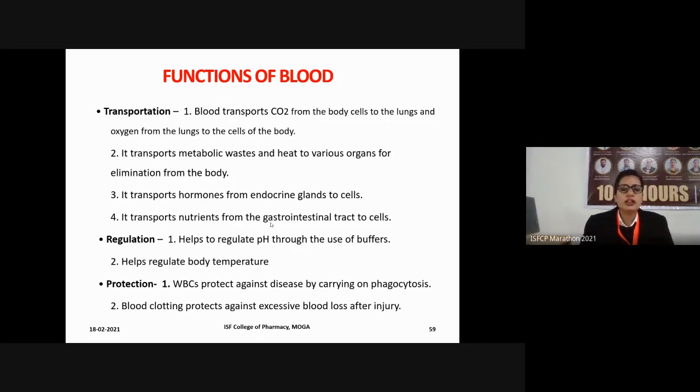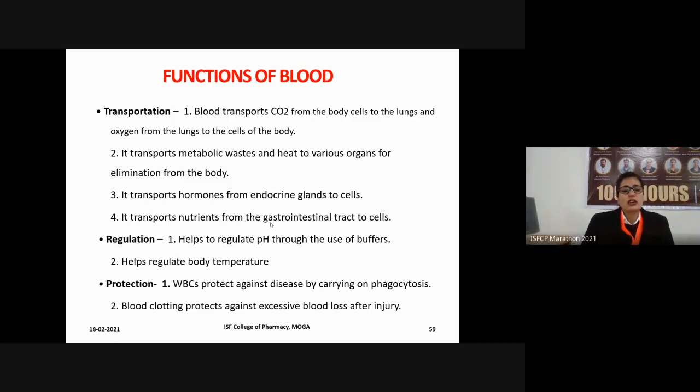From the blood they will be diffused into the cells or the tissues. Next function of the blood is regulation. It helps to regulate the pH through use of various types of buffers. It also helps to regulate our body temperature.